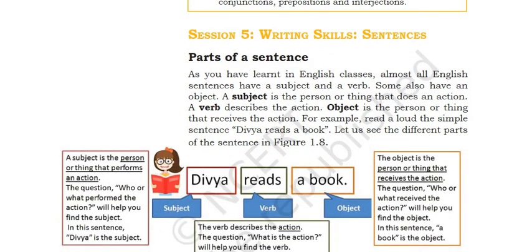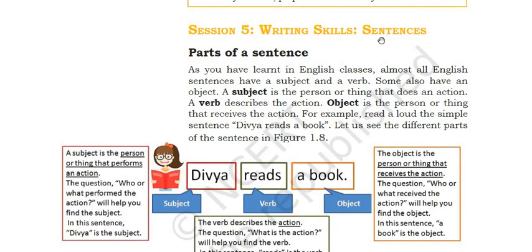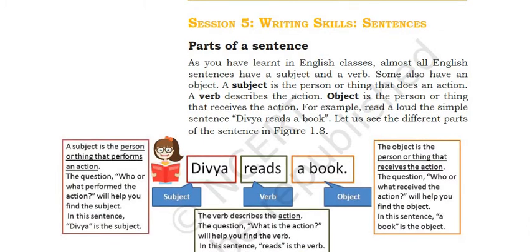Now next, session 5. So let's do this also. Session 5, writing skills and sentences. How to frame sentences. Parts of a sentence. As you have learned in English classes, almost all English sentences have a subject and a verb. Whatever we are talking about in a sentence, that is the subject, and what he is doing is the verb.